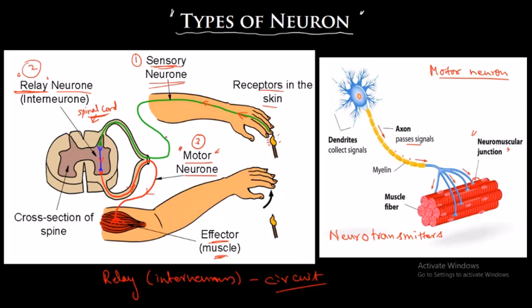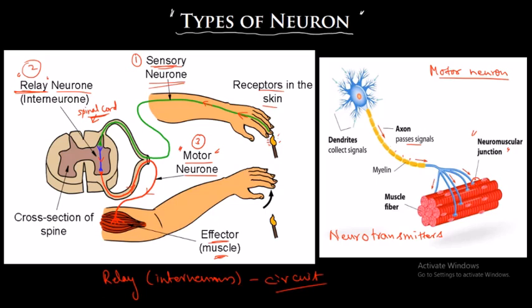So, location. The sensory neuron runs from the receptor present in the skin or the sense organ up to the spinal cord or the brain. The relay neuron is present in the brain or the spinal cord, and the motor neuron is going to carry the nerve impulse from the brain or spinal cord to the effector organ. So in this way, there are different types of nerve cells.